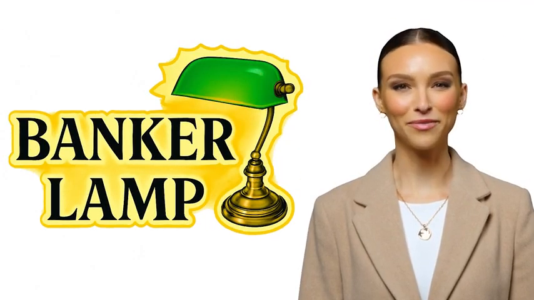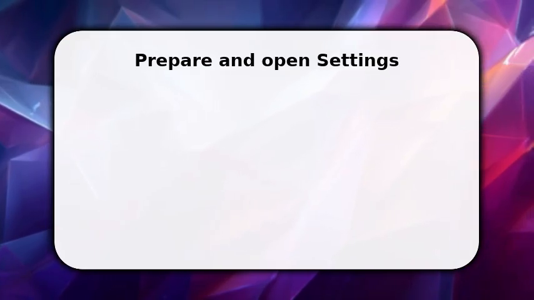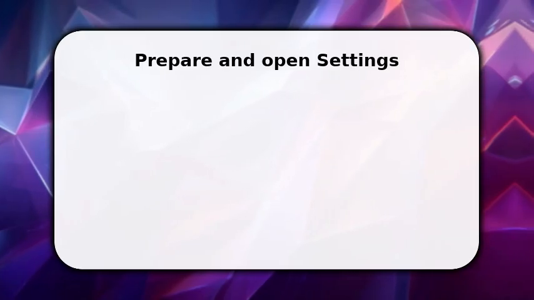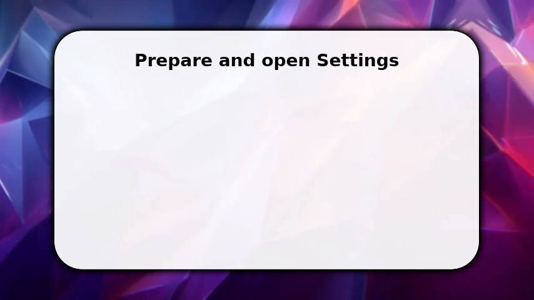Please enjoy the video. You start by preparing the phone. Make sure your Redmi 13 5G is charged or plugged in and unlocked. Once ready, open Settings and go straight to Display. This is where the Always-on Display feature lives.